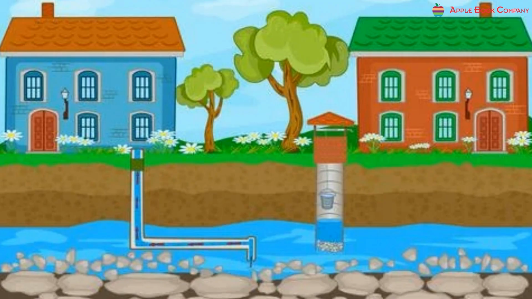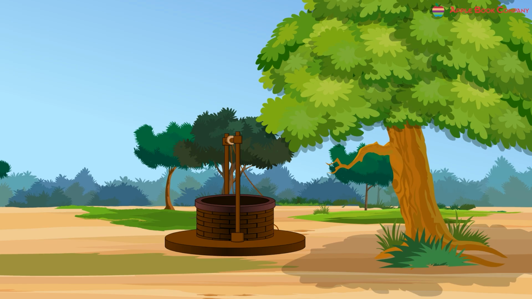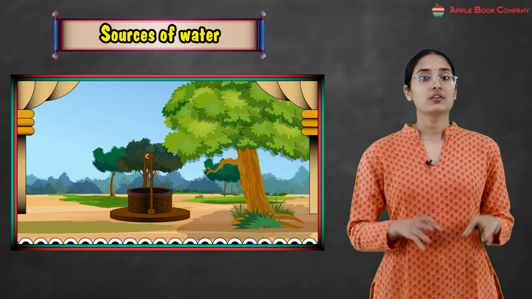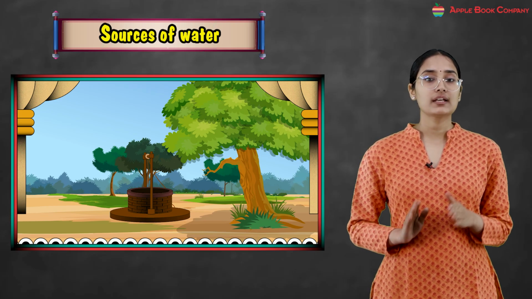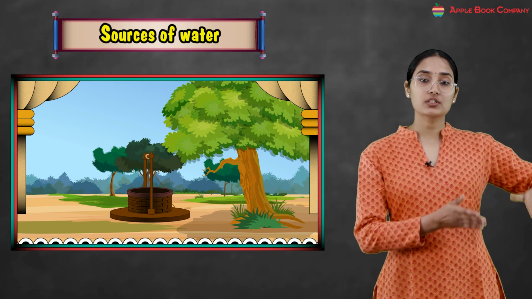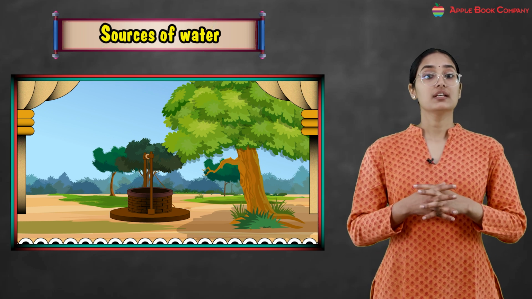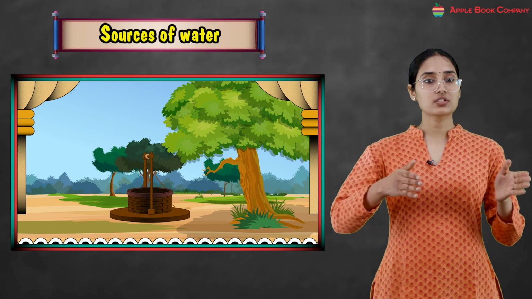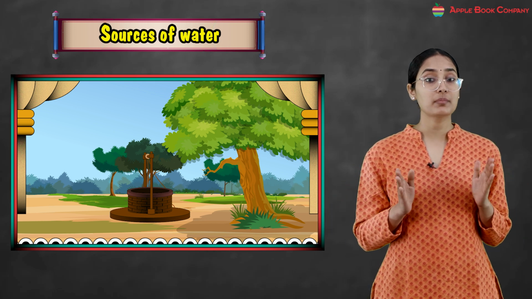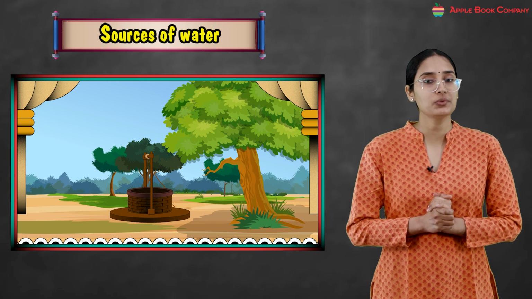Water is also found underground, right? Have you ever seen a well? A well has water underground, right? We take out this groundwater with the help of wells, tube wells and hand pumps. Water reaches our home with the help of pipes and taps. We use this groundwater and sometimes the water from the lakes and rivers is also supplied to our homes using pipes, right? And we get that through taps.